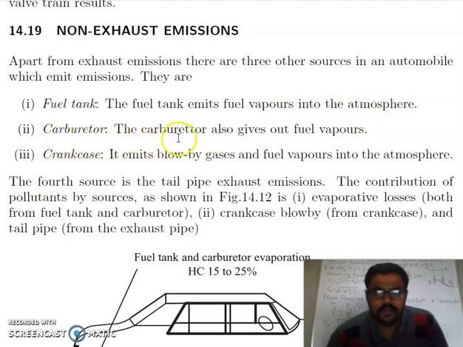Carburetor. The carburetor also gives out fuel vapors. Third is your crankcase. It emits blow-by gases and fuel vapors into atmosphere. The fourth source is the tailpipe exhaust emissions. The contribution of pollutants by source as shown in figure.